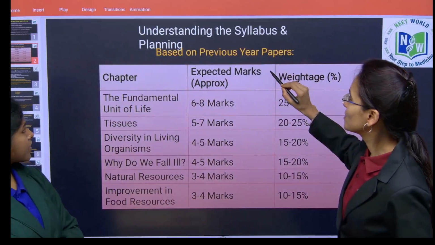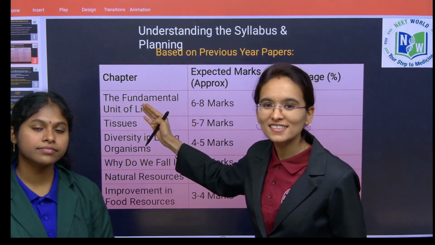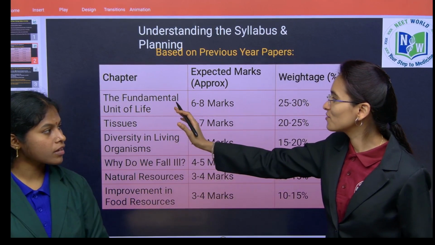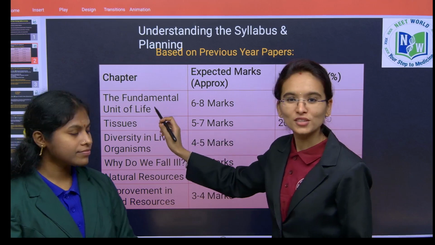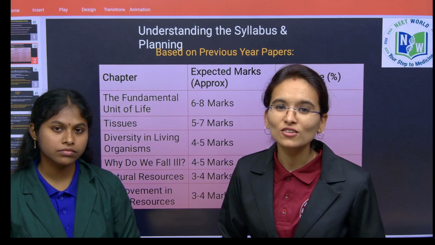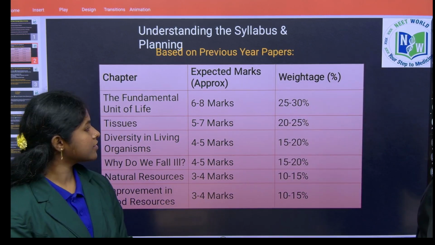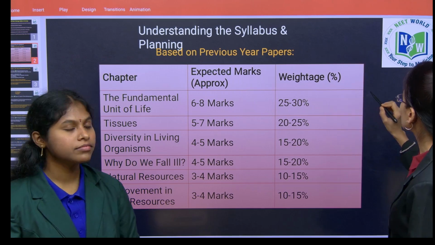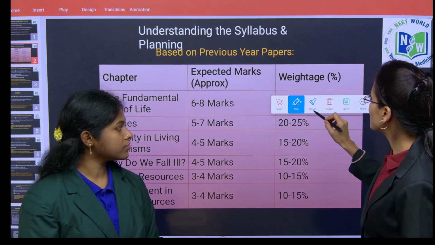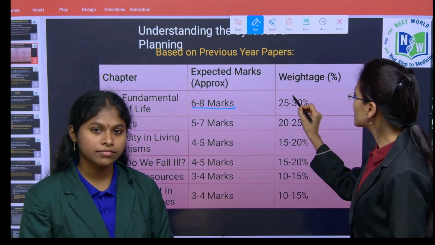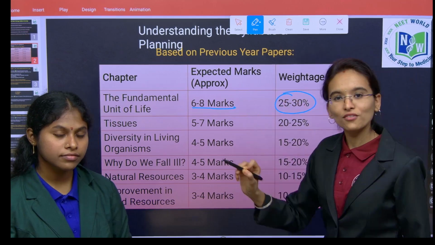Yes. So students, here the weightage is given chapter-wise. If we look at the first chapter, the fundamental unit of life, here we are going to cover approximately 6 to 8 marks, children. So in this particular chapter, we are going to get 6 to 8 marks, and it includes 25 to 30% of the weightage.